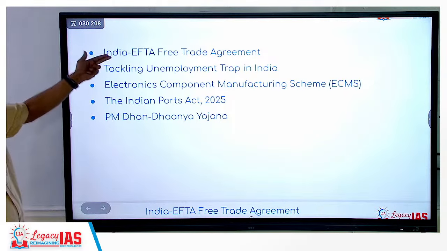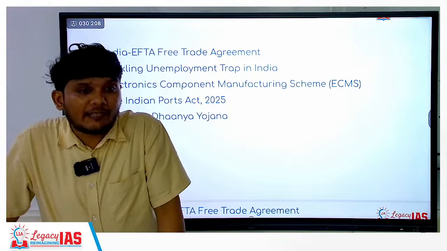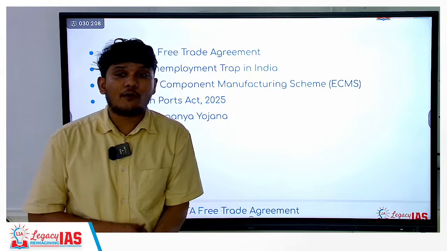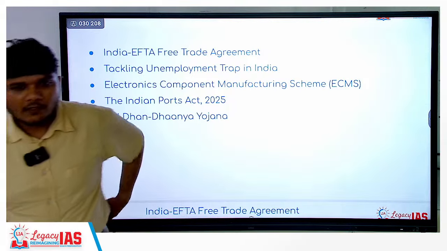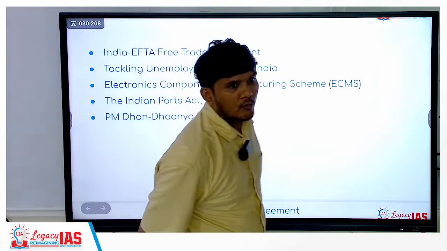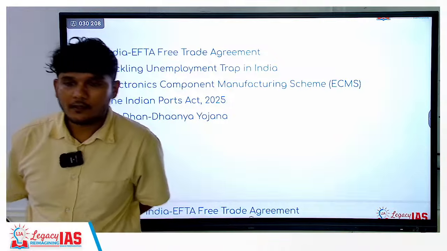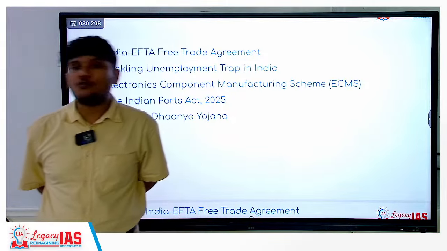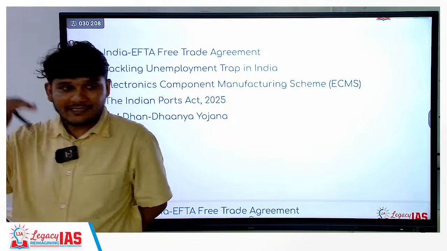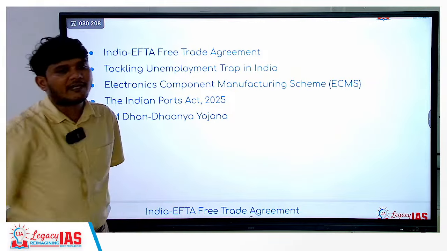The first is the India EFTA Free Trade Agreement. So, we will understand what a free trade agreement is. How is it different from other agreements? Know what other agreements are? Preferential trade agreement. Then you have the free trade agreement, then the customs union, then the common market, then the economic union, and then the monetary union also. So these are stages of integration of different countries with each other. We will understand that in detail.